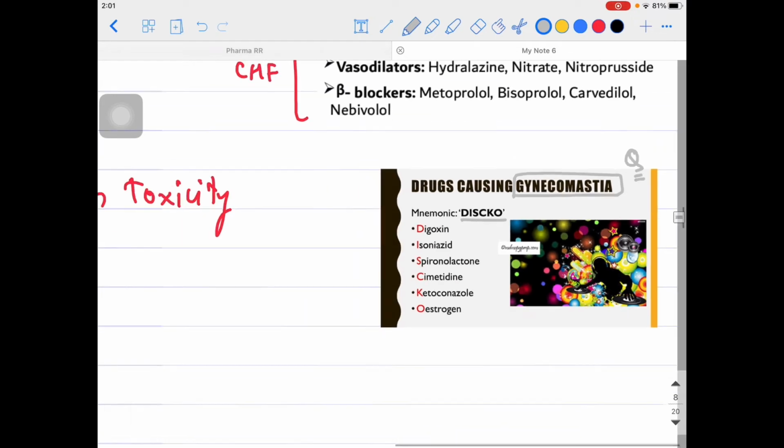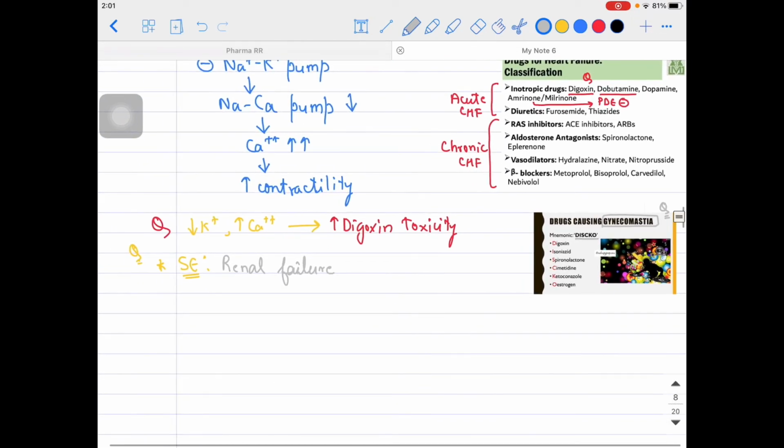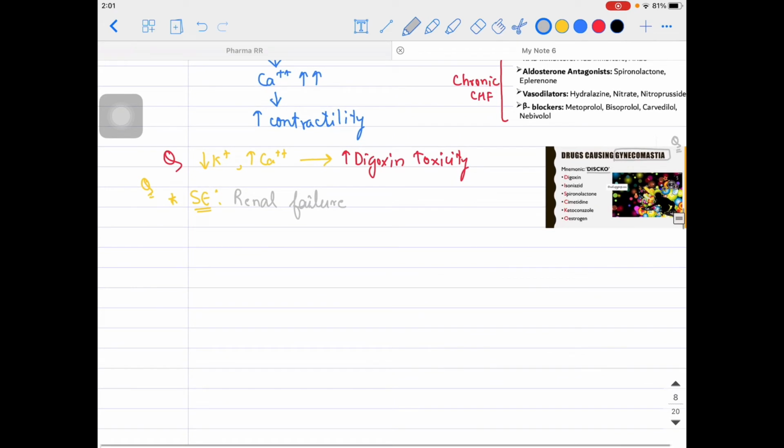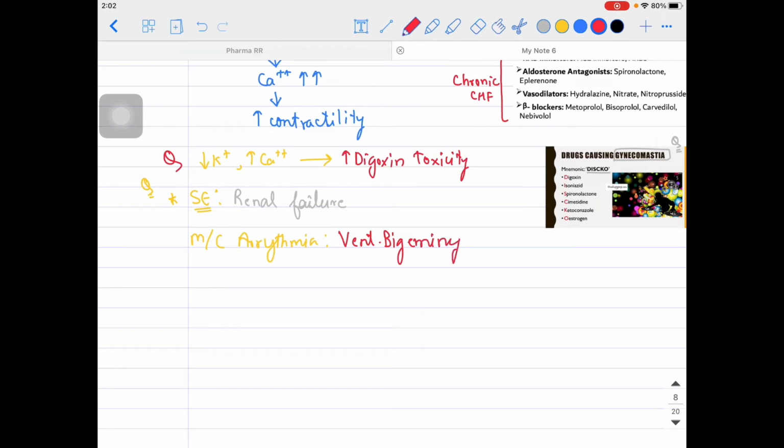Then what you need to remember is that it is causing a very common arrhythmia in the patient. So you need to use it very intelligently. It is causing the arrhythmia also, and the most common type of arrhythmia which it is causing is ventricular bigeminy. Okay, what is that? Ventricular bigeminy. So it is causing ventricular bigeminy as an arrhythmia, right? So that is the thing.